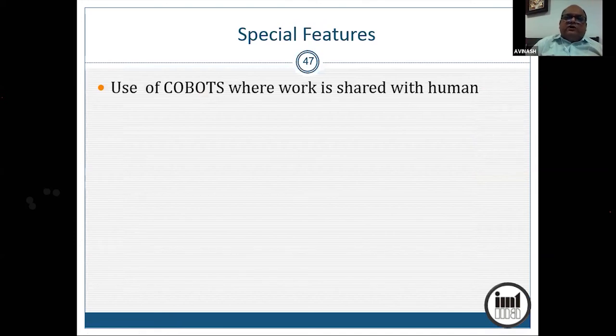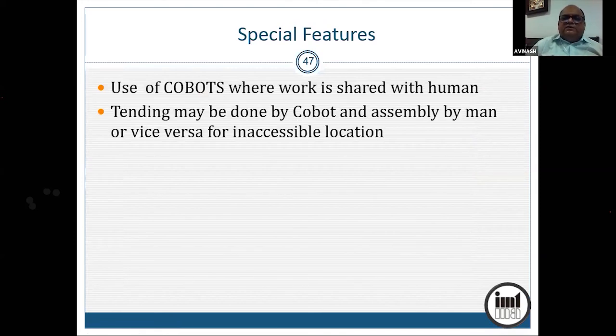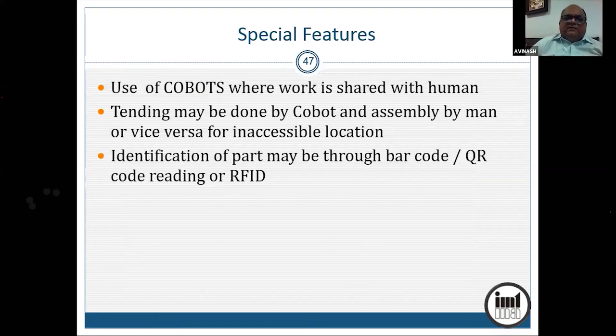So cobots are used where work is shared with human beings. So tending may be done with cobo and assembly may be done by men, or sometimes vice versa. Suppose the robo is supposed to do assembly at an inaccessible location, men may give him the part and robo may do the assembly. And the parts may be identified through barcode, QR code, or through RFID.